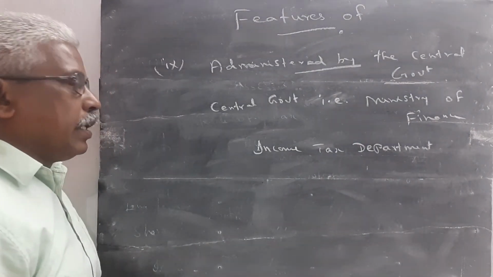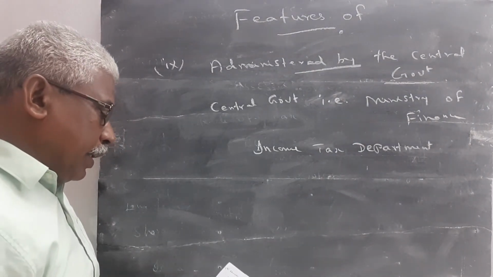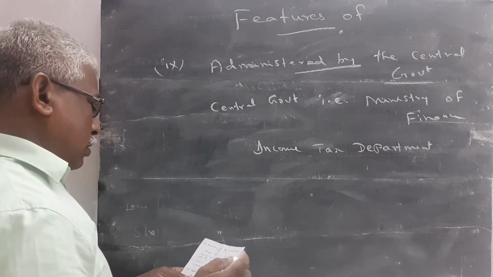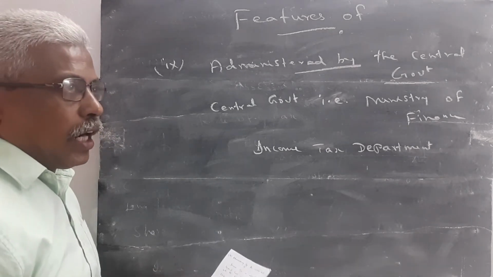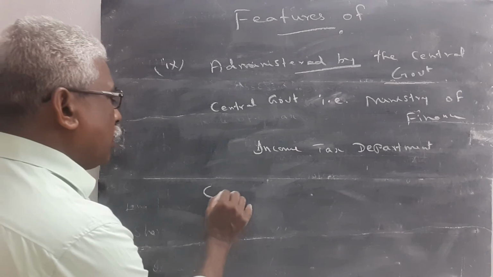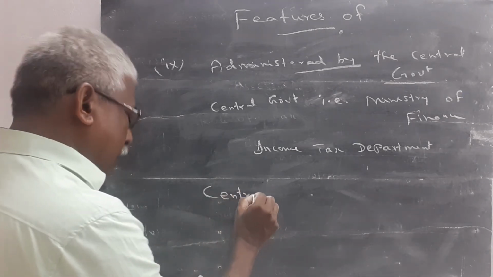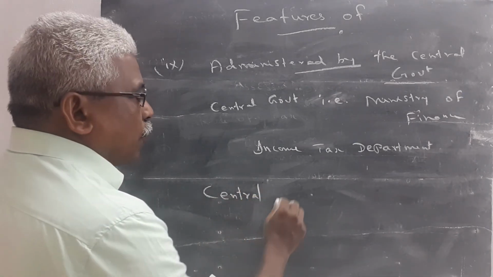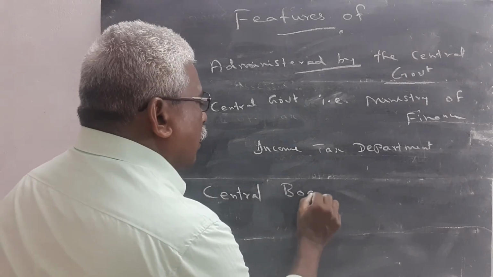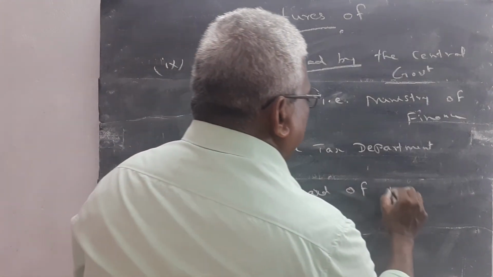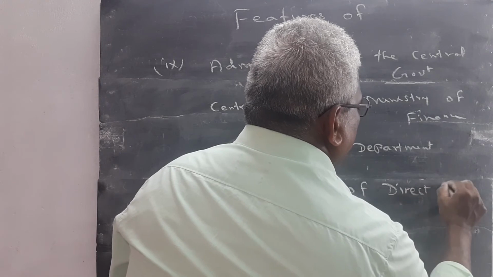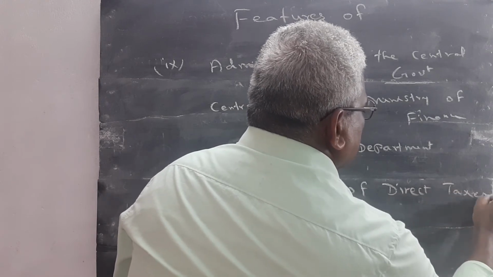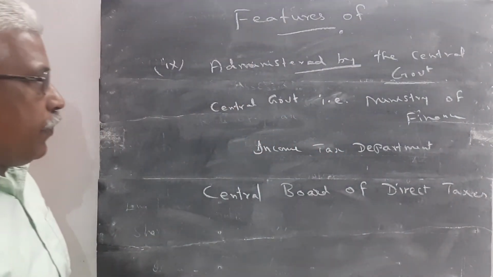The central government has also formed the Central Board of Direct Taxes, constituted by the Government of India.